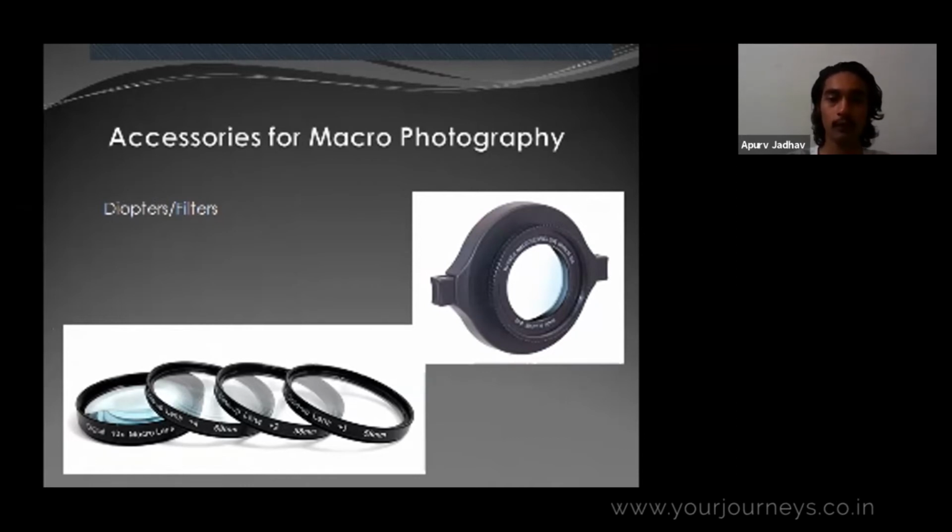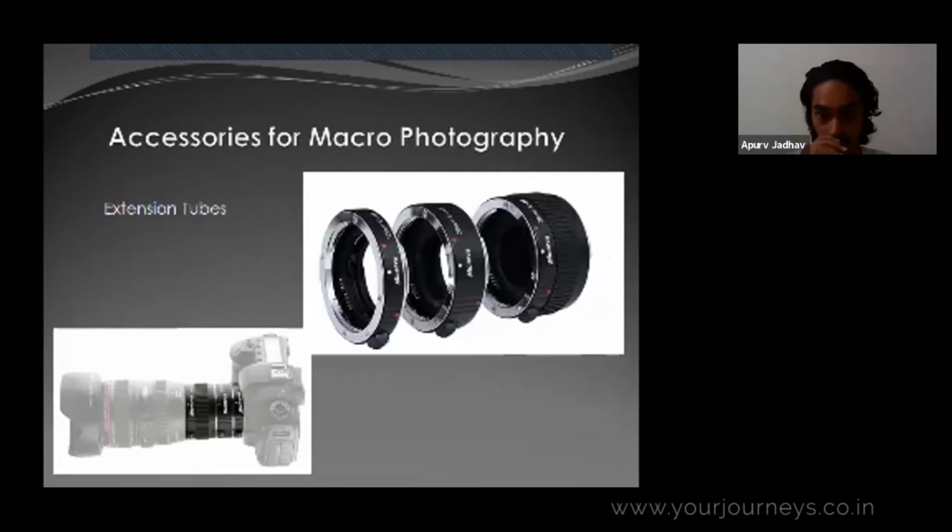But for these tubes you have to detach everything, the camera body and the lens, and attach it again. Till that time you won't get time to track the subject.